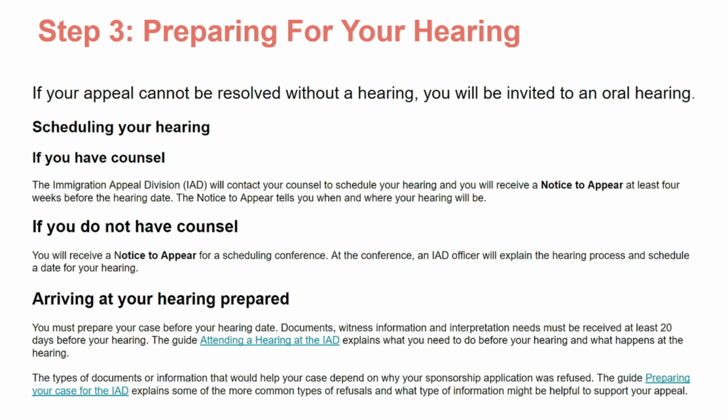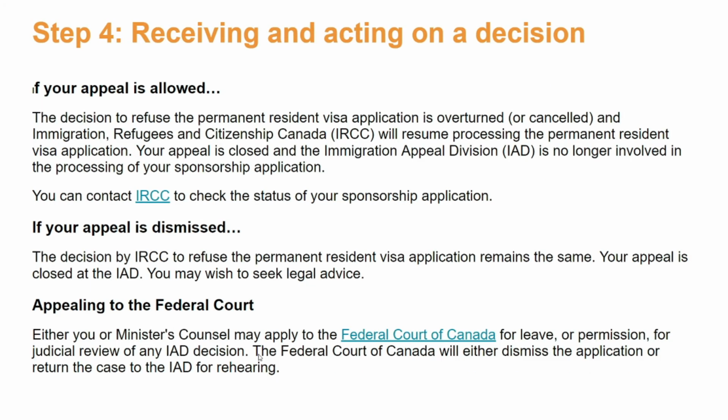So you will get a notice to appear at least 4 weeks before the date of the hearing from the Immigration Appeal Division, which will tell you where and when you have to appear at the Immigration Appeal Division for your application hearing. Step 4. Receiving and acting on a decision.